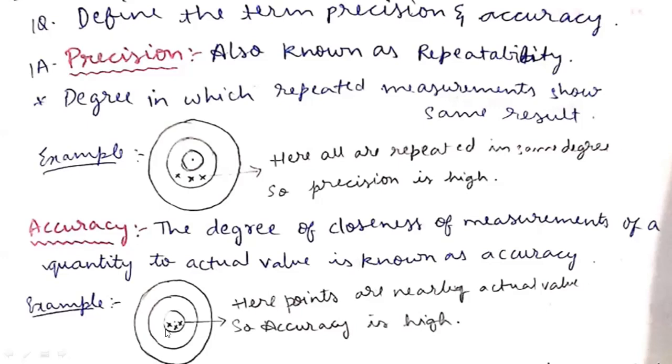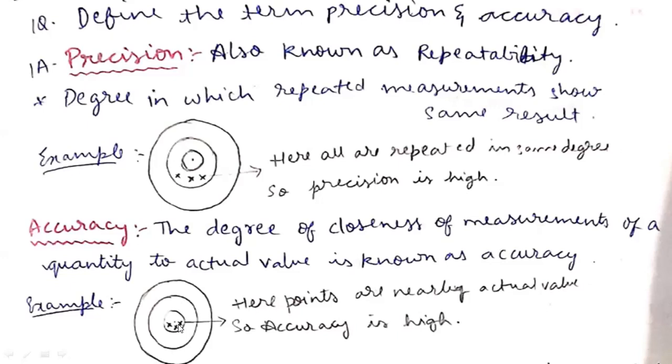Here on the screen is the picture representing accuracy. All the values are very close to the true value, which is in the middle. This is the target that we need to achieve, so this system has the highest accuracy.